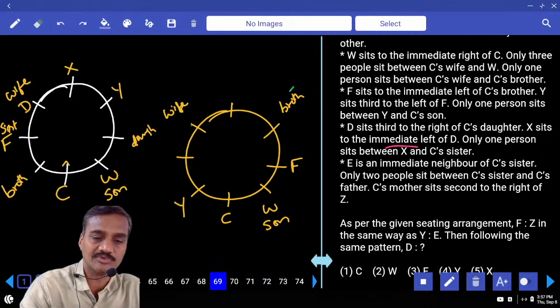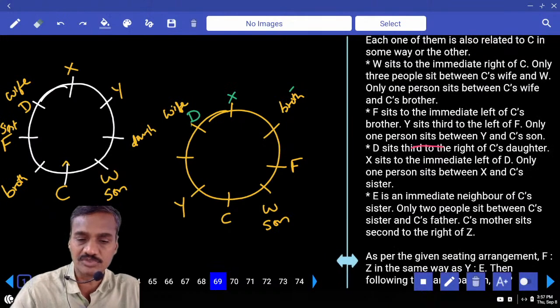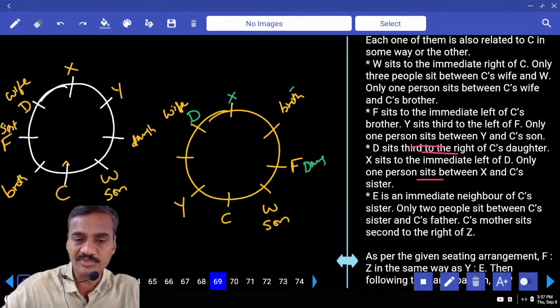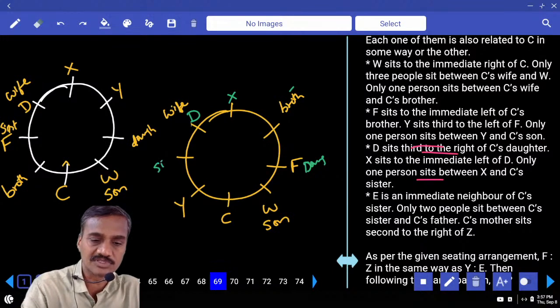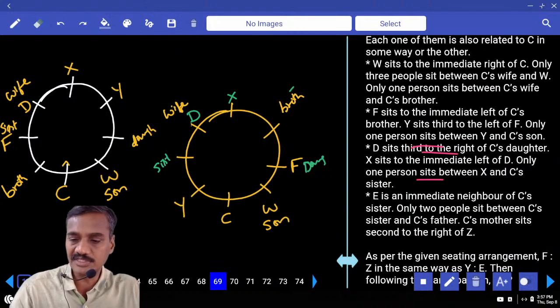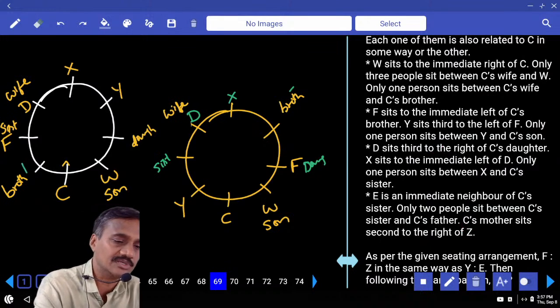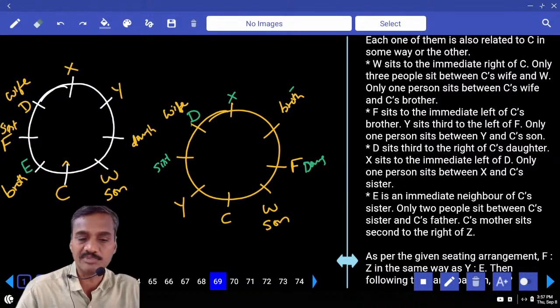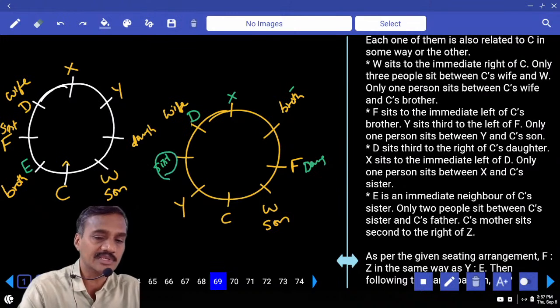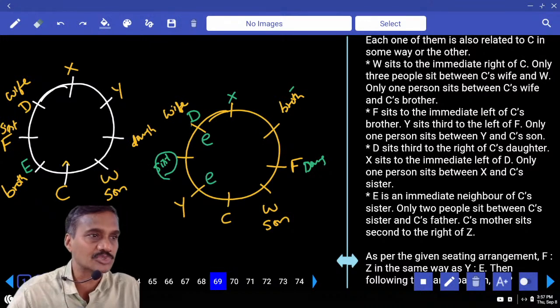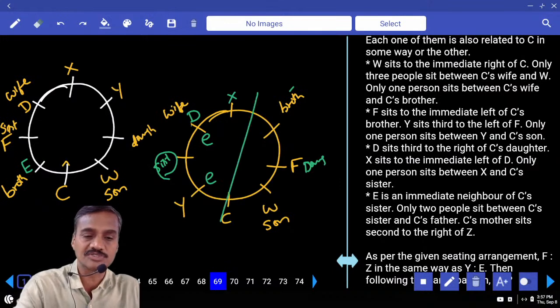Then what is the next possibility we have? If D is here, then X will be here, and D is sitting to the right of the daughter. X sits immediate left of D. One person between X and the sister. Now the sister must be an immediate neighbor of C, hence E must be here. He is a neighbor of either D or Y's place. Is it possible? The second case is invalid.